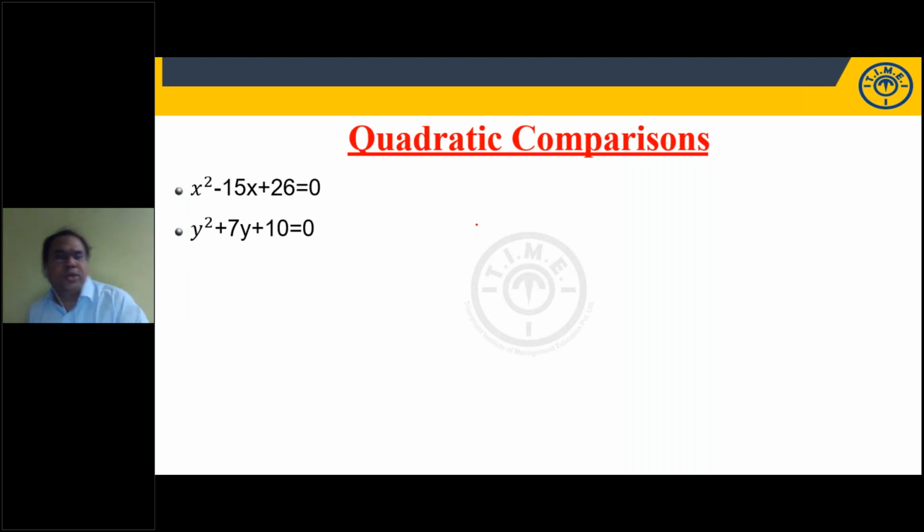Let us say these are my two quadratic equations. X square minus 15x plus 26 is equal to 0. Y square plus 7y plus 10 is equal to 0. Now students, can you compare these two and tell me which is greater, the roots of the first equation or the second equation? First is greater than second, less than second, greater than or equal to, both equal, less than or equal to, or no relationship. Can you try this? I'll give you 30 seconds.